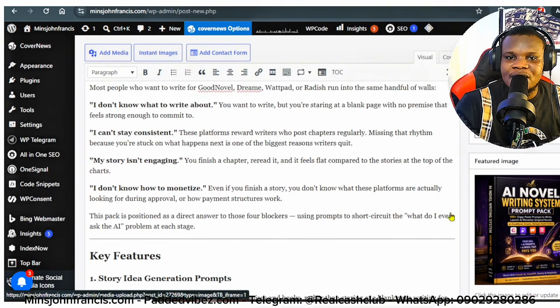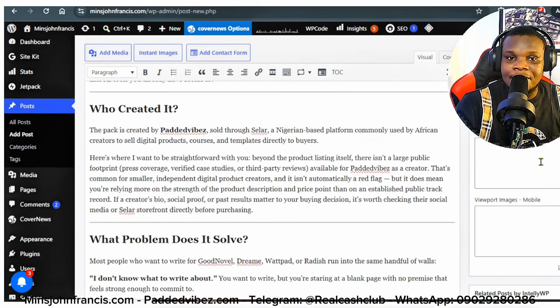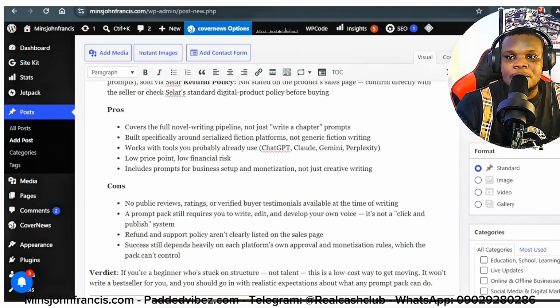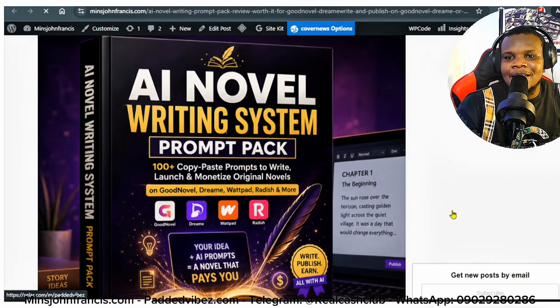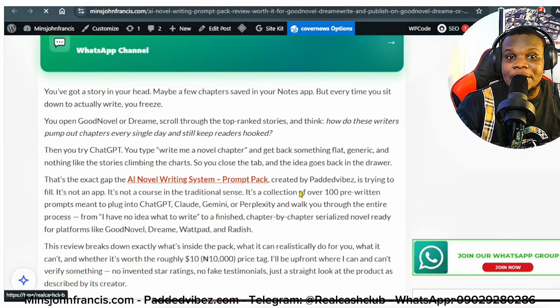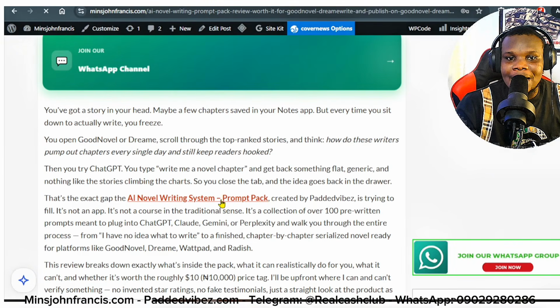Once you have this in place, go ahead and review every single thing, every single detail. Make sure that this is an honest and detailed review. Simply go ahead and publish this particular post. You can see right here the post has been published, and with this we can actually promote this on our website, and every single visitor that visits our website can actually see this prompt pack.